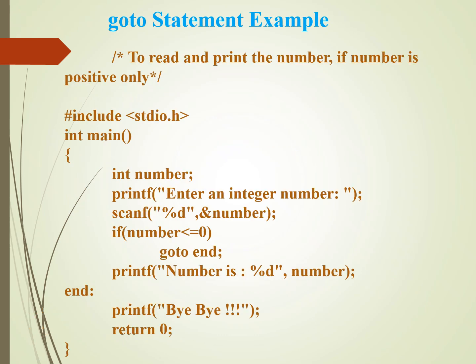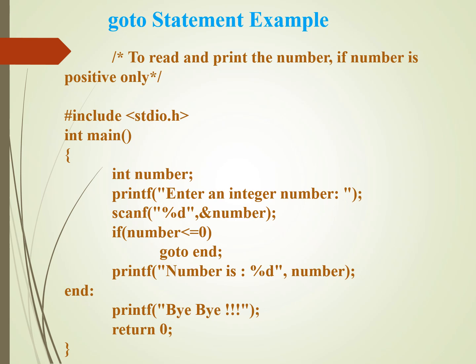Now, let's look at an example of style 2, where the goto statement transfers control from the top to a label placed below. In this program, the user is asked to enter an integer number. First, the program includes the header file stdio.h and declares an integer variable called number. The printf statement displays the message enter an integer number, and the scanf function reads the value entered by the user. Next, the program checks the condition.